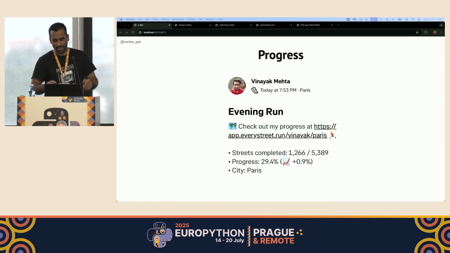And now I've built something where whenever I upload my run on Strava, it sends a webhook to my server, which updates the description of my Strava run. And as you can see, I've covered almost 30% of Paris at this point.